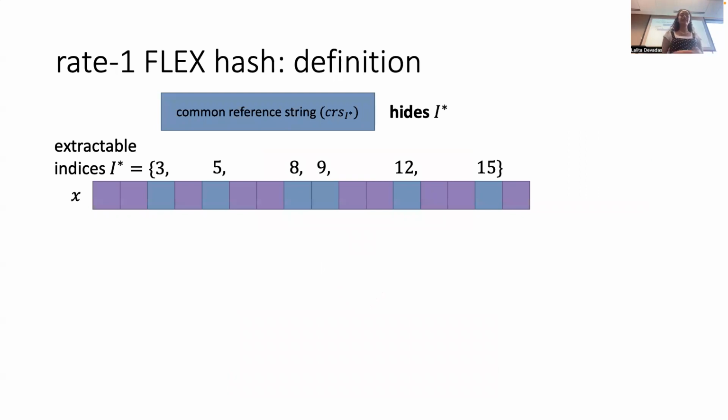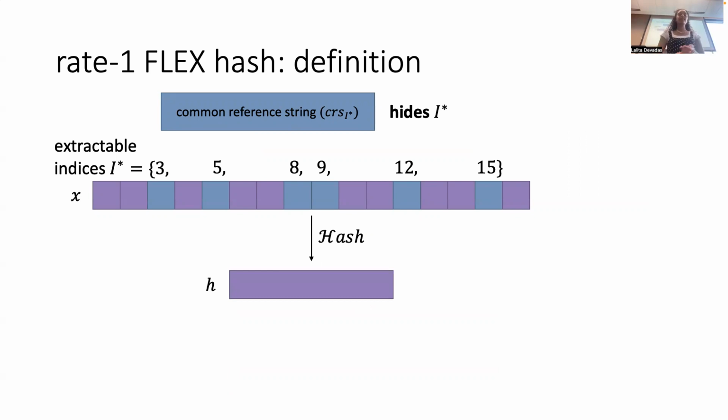So what is a Rate-1 flex hash? We have some common reference string that was chosen after some extractable indices I star. We want the CRS to hide what these indices are, but the CRS is generated after these indices are chosen. Suppose we have some string X that we want to hash, and we want the hash to be extractable on certain indices I star.